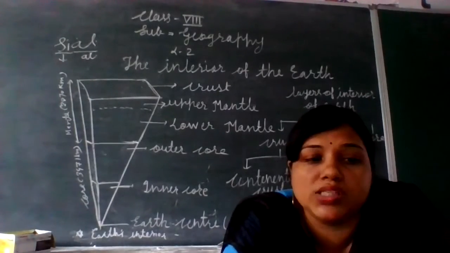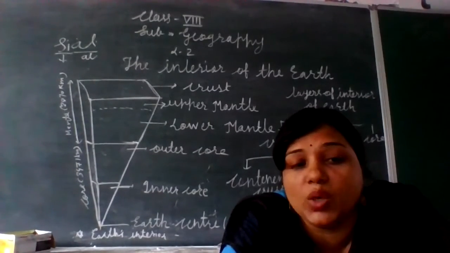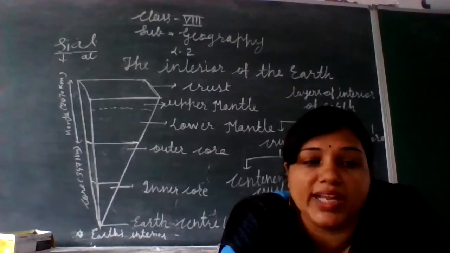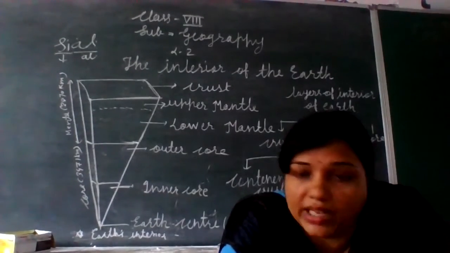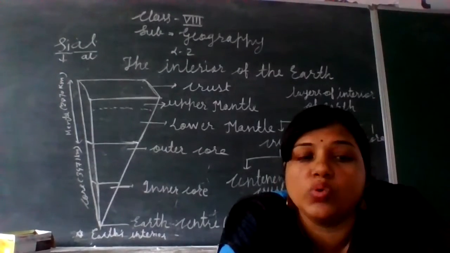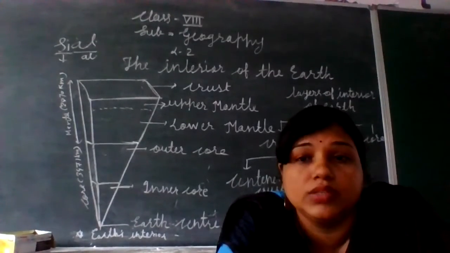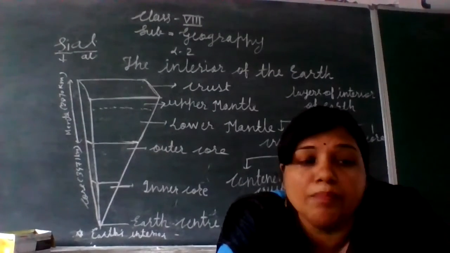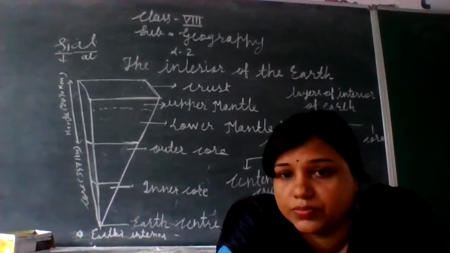This layer, the oceanic crust, is approximately 7 to 10 kilometer thick. And if we talk about the density, the density of this layer is 2.9 gram per centimeter cube to 3.3 gram per centimeter cube.